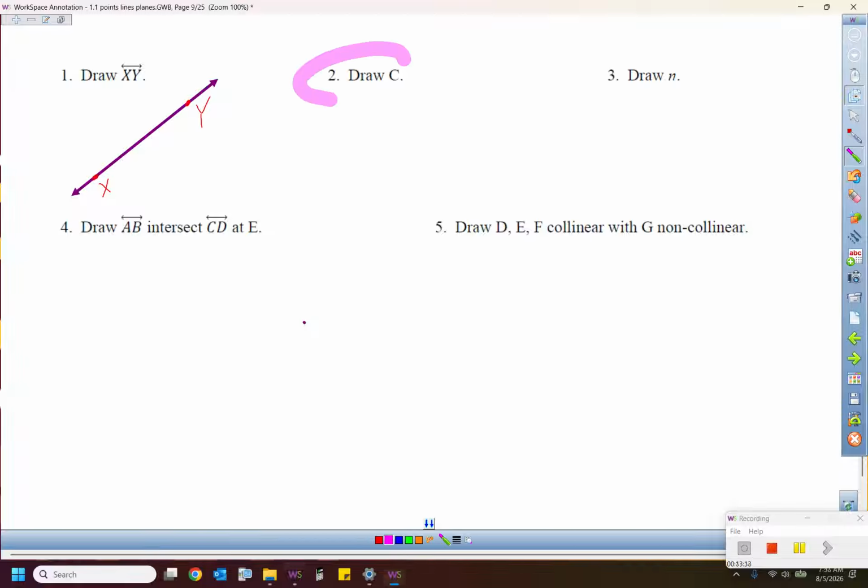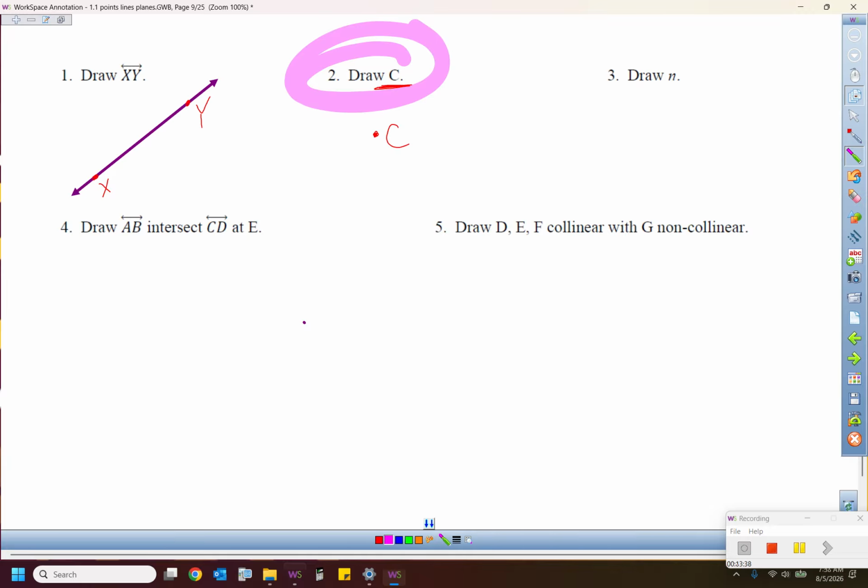And this is the weird one for people at first, where they're like, draw a C. What does that mean? It's like, so there, I drew a C. That's not what it says, because in math, we've got this fancy symbol that if they use a capital letter, at least in geometry for sure, they want that to be a point C. So we've got to draw this silly little dot right here, which remember, it's supposed to have no size, but since we physically have to draw it, you got to have that.